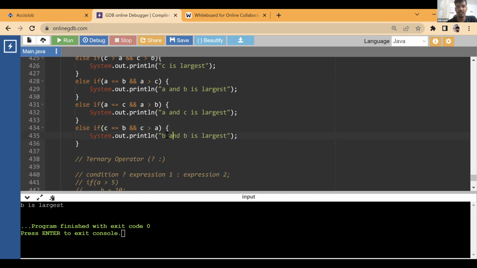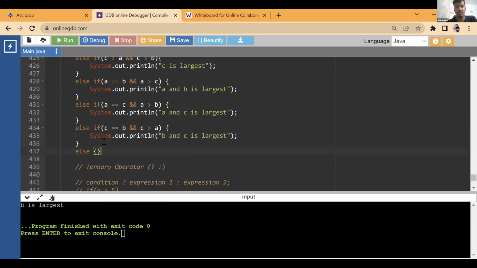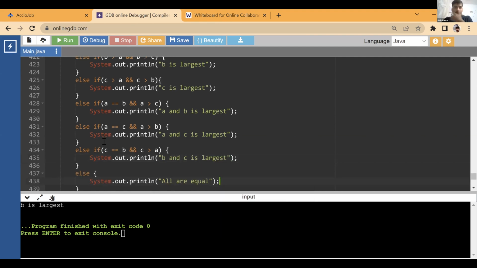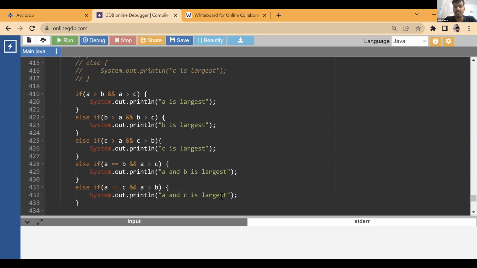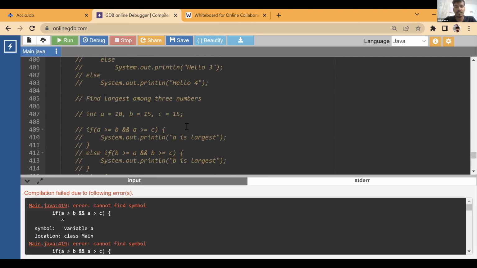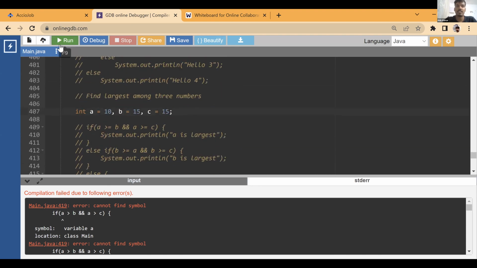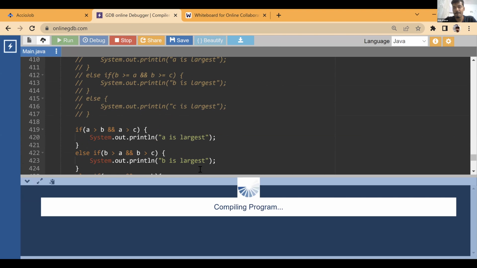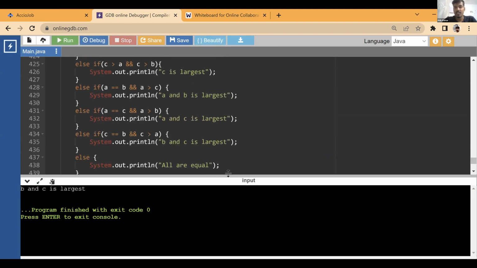And what will be the final else? Can anyone tell me? क्या होगा final else? Final else is all of them are equal. So this is a correct way of writing. In case you want multiple truths, then also you are getting a different result. But yes, this is actually the correct way of writing this condition. Understood? A is largest, B is largest, C is largest, and so on.